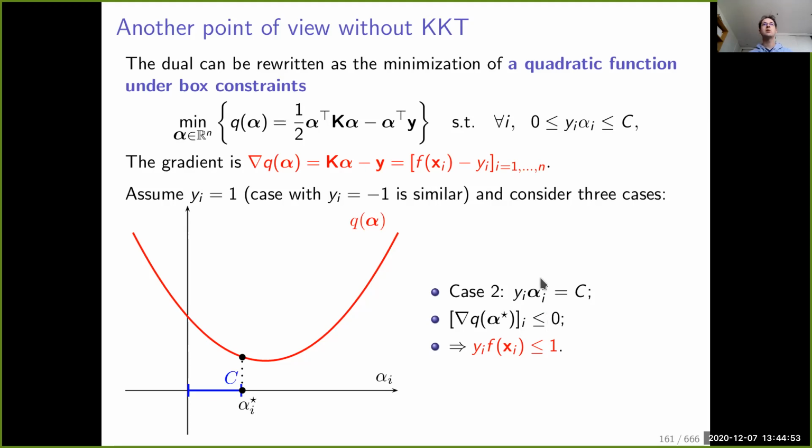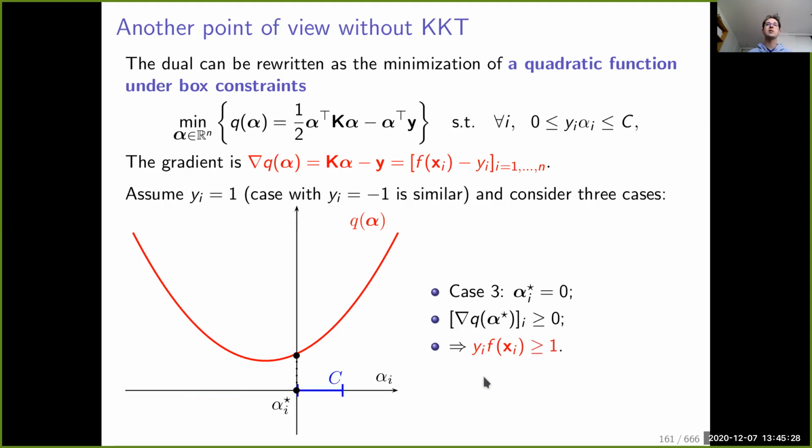And because of the relation between the gradient and this residual, if we do the same reasoning with the other case where yi is equal to -1, we obtain the condition yi f of xi, meaning the margin, is smaller than 1. Okay, so to recap, the first case is the solution is strictly, for a specific i, between the interval, then the margin is equal to 1. But if it hits the right part of this interval, the margin has to be smaller than 1.